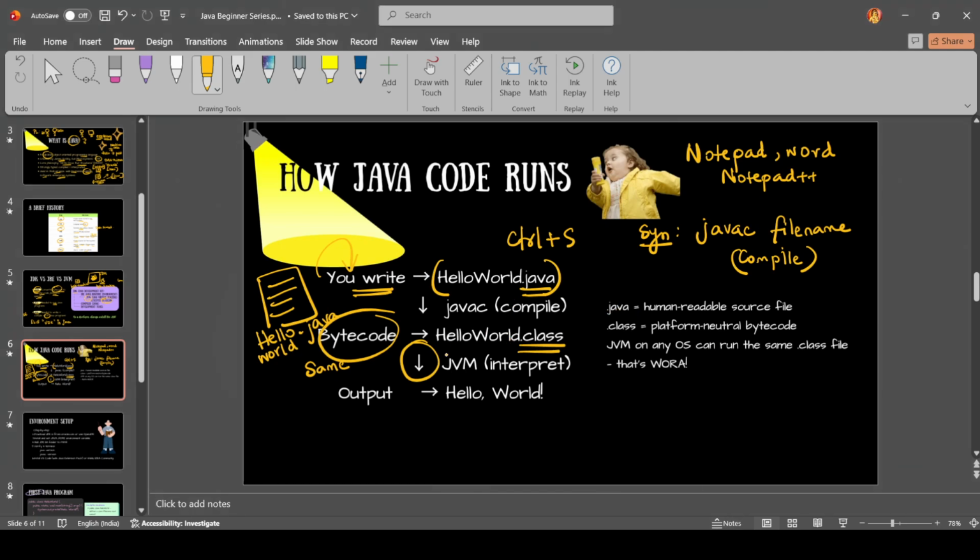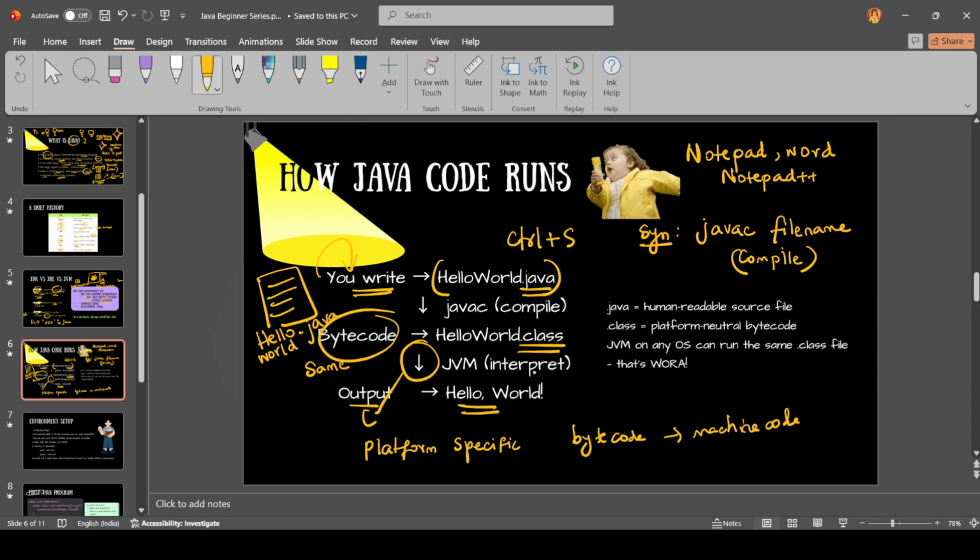So this thing is platform dependent, platform specific. And the output will be visible on the screen.